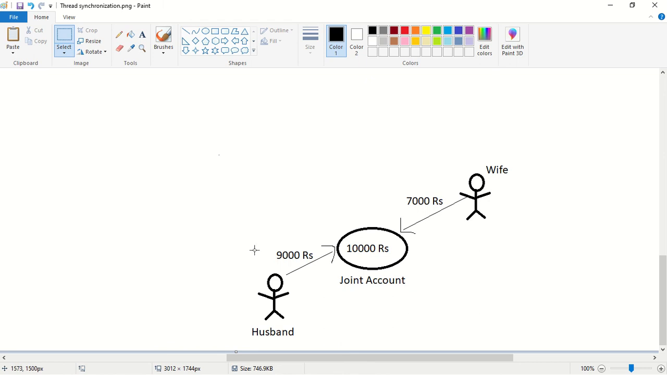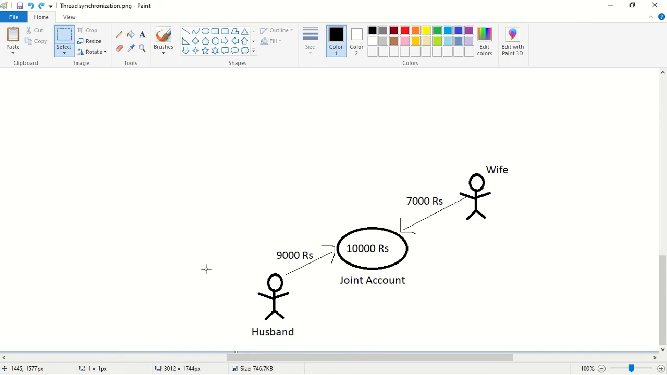So what the husband is doing is trying to pay a credit card bill online, and the bill amount is 9,000 rupees. The wife is trying to pay her shopping bill, and her bill amount is 7,000 rupees. So what is happening here? The two requests are trying to operate on the same account object. So what will happen? When two requests operate on the same account object, we will get a data inconsistency problem.